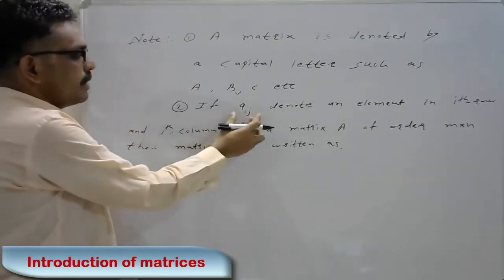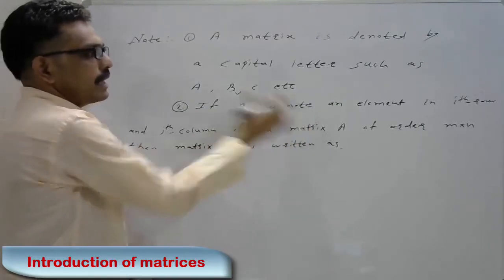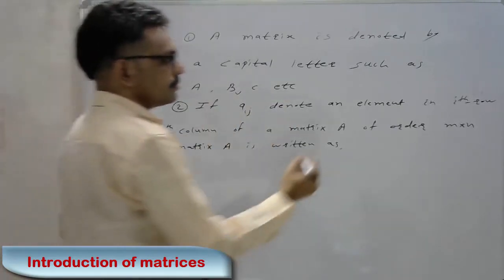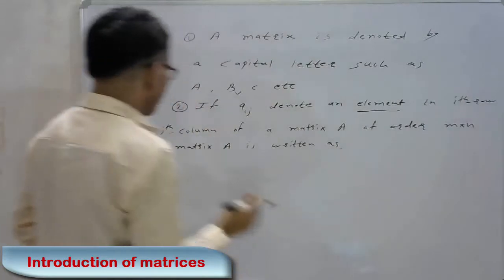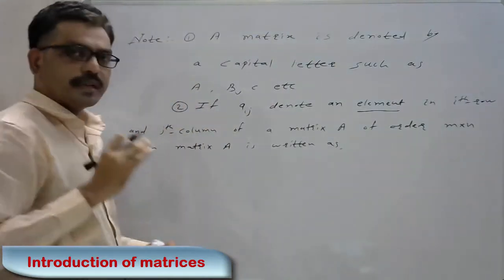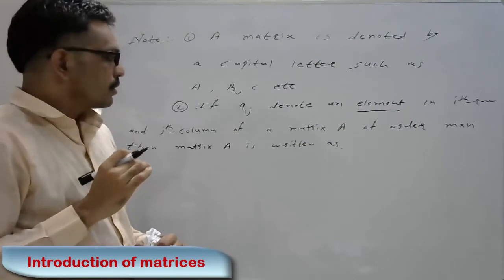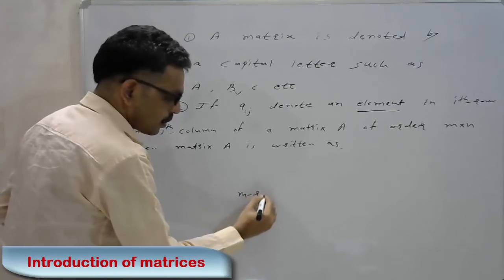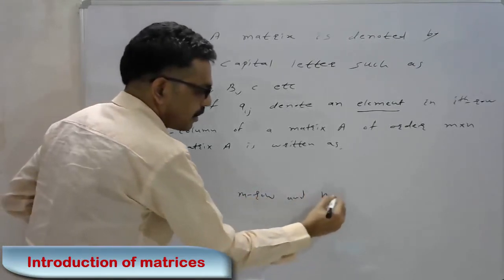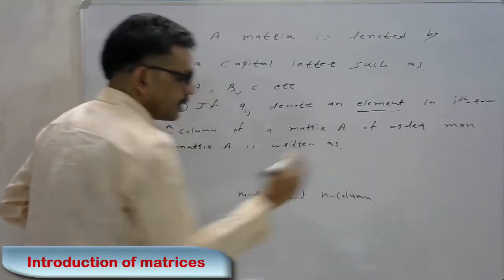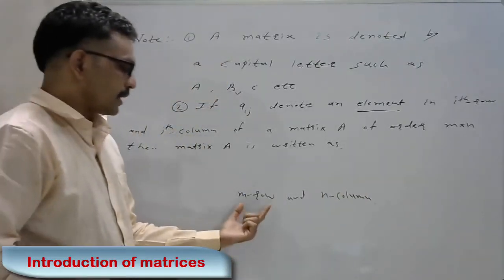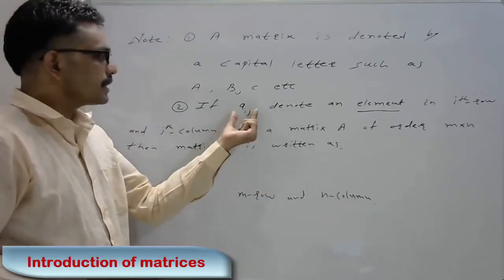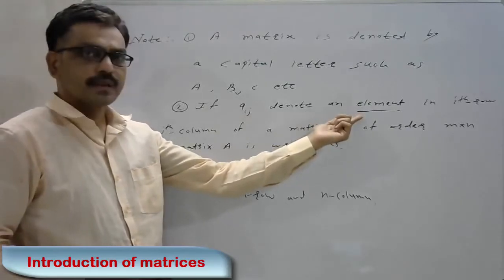Second, Aij denotes an element in the ith row and jth column. In the definition, we say that the matrix is an arrangement of mn numbers in m rows and n columns.